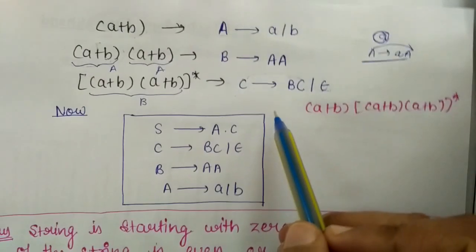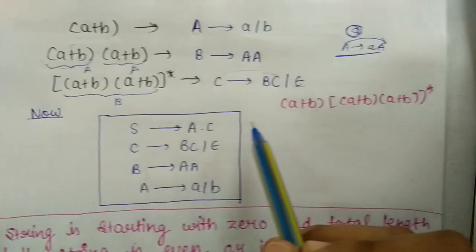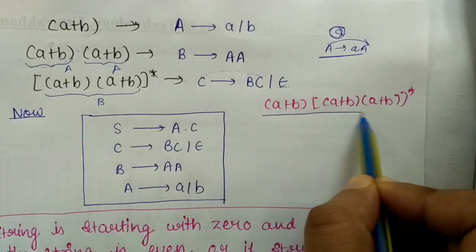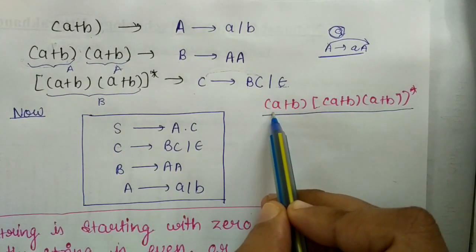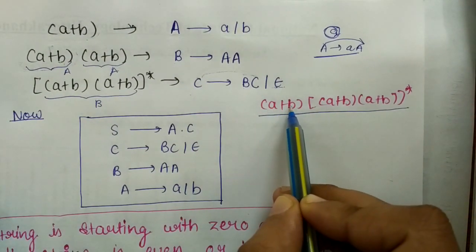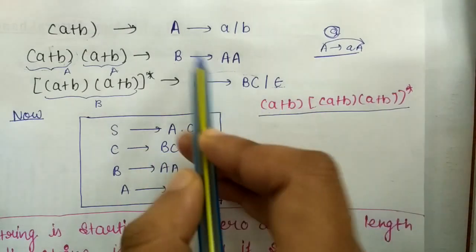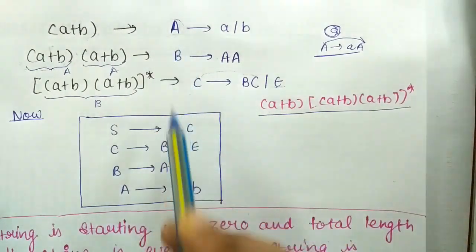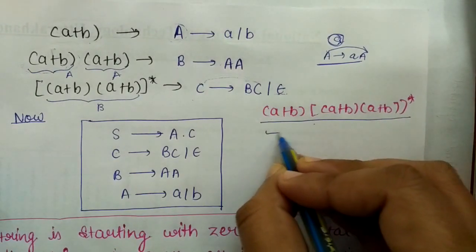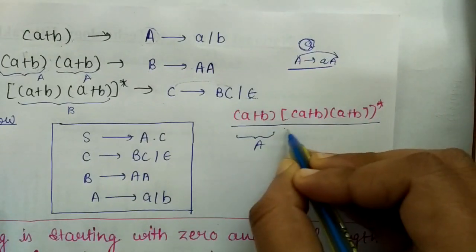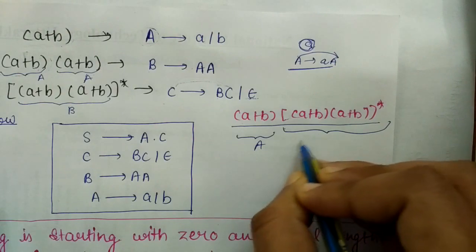Okay, so now how can I write the final grammar? Now I will have to write the final grammar for this. So how am I representing a plus b? I am representing a plus b by the symbol a. Okay, so I will write a here, and I am representing this whole star by c.